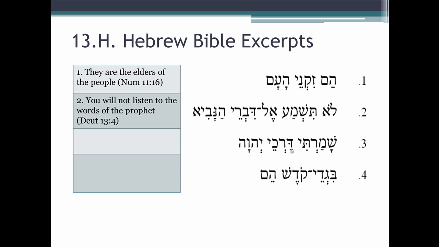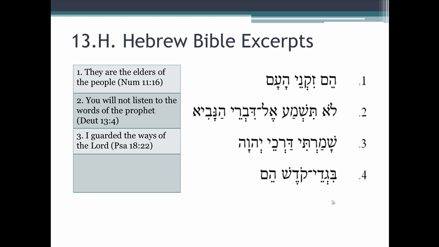This is from derek, derakim, the roads or the ways. And we have a masculine plural noun in construct. We peek over, yep, sure enough, another noun, so we have a construct relationship. The absolute noun is definite. So our translation is, I guarded or I kept the ways of the Lord.